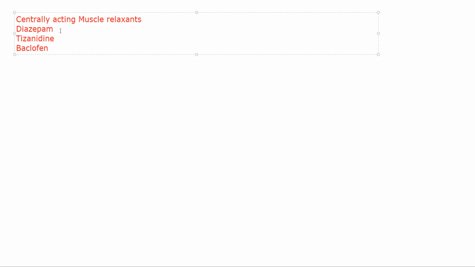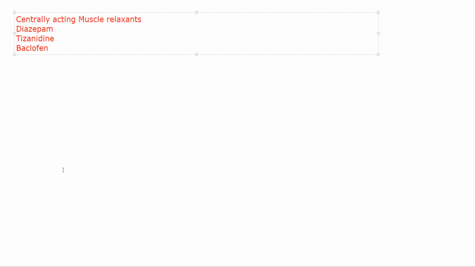All three of these drugs will cause depression in postsynaptic reflexes, in the sense that you will not be able to get proper transmission from your spinal cord to your peripheral nerve itself.